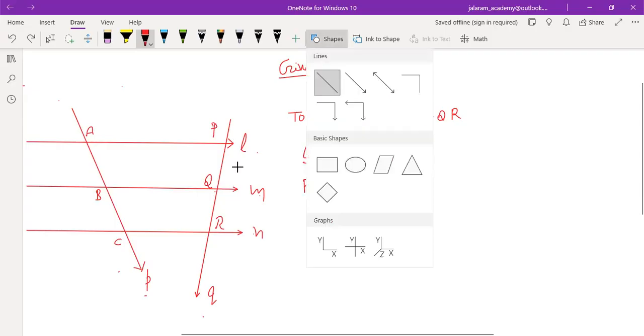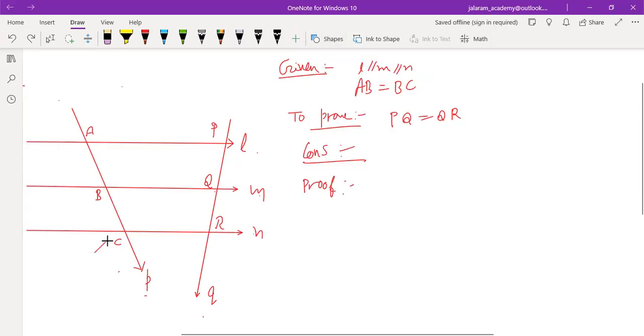First of all, we have to join point C with point P. This is the construction.